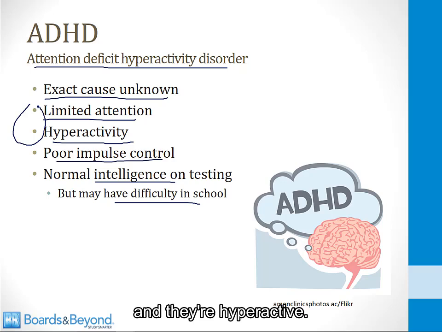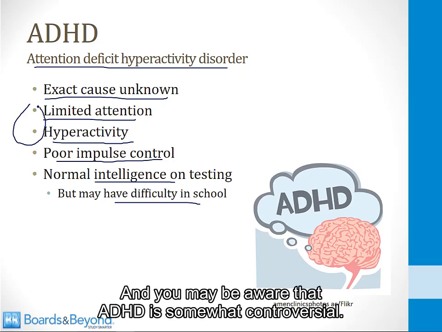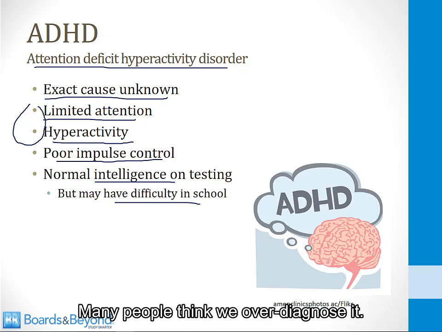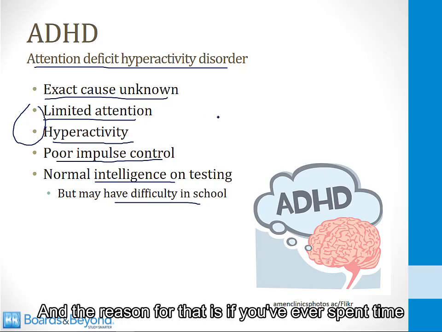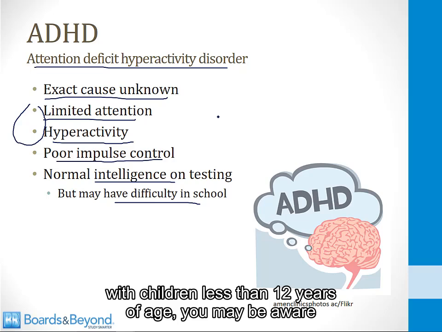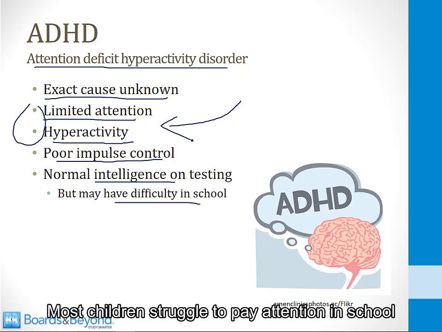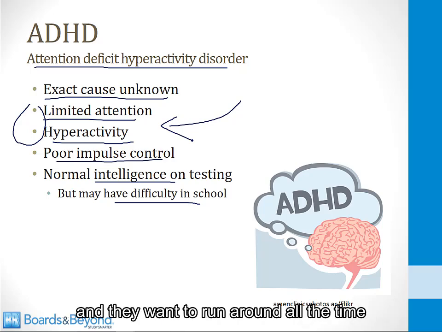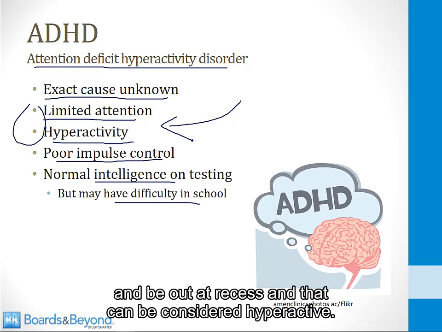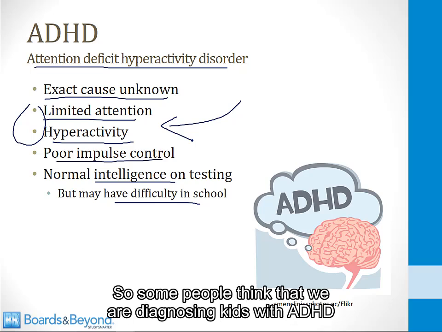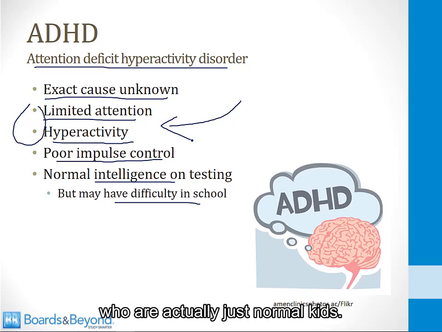And you may be aware that ADHD is somewhat controversial. Many people think we overdiagnose it. And the reason for that is if you've ever spent time with children less than 12 years of age, you may be aware that most of them display these features here. Most children struggle to pay attention in school and they want to run around all the time and be out at recess, and that can be considered hyperactive. So some people think that we are diagnosing kids with ADHD who are actually just normal kids.